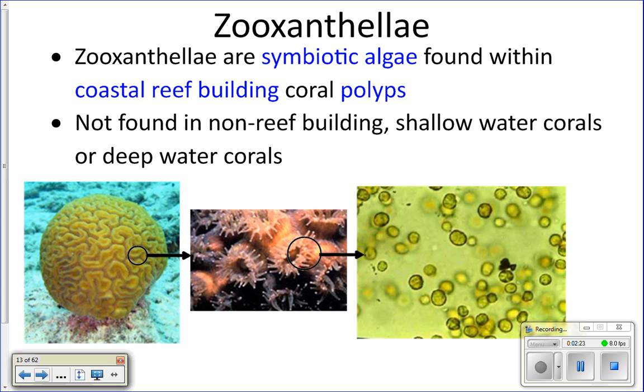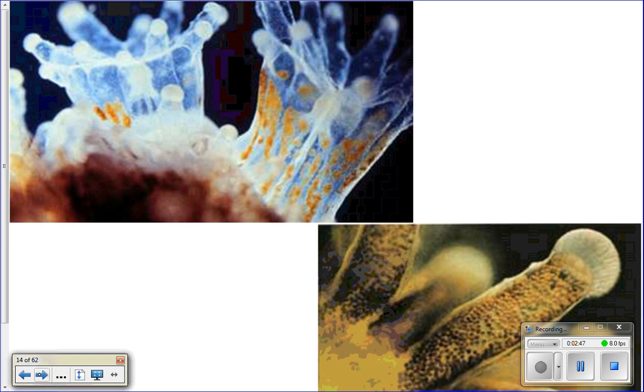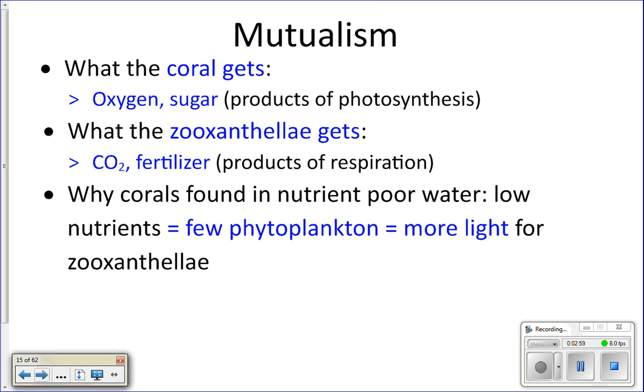So these pictures are to help you visualize what this looks like. If you look at your brain coral, okay, if you take a little piece of the brain coral and you zoom in, you'll see the little polyps on there. If you take the little polyps and you look at those under the microscope, see all these dots? Okay, those are the little single-celled algae living inside of the coral. Okay. A couple more pictures just to help you see. So see the brown spots on this? Okay, that's where the zooxanthellae are. Okay. So coral gets sugar and oxygen, and the zooxanthellae get carbon dioxide and fertilizer.